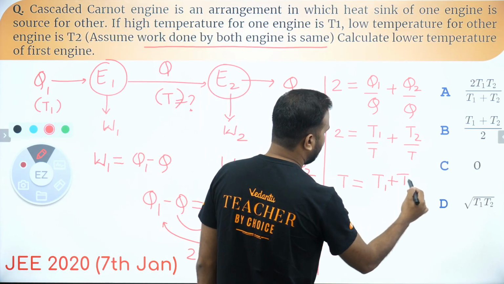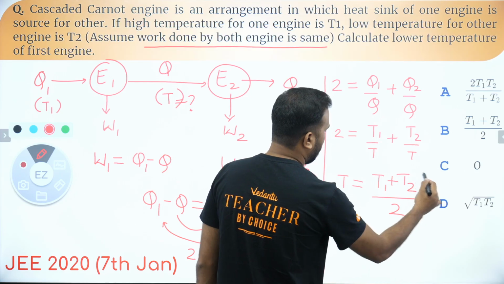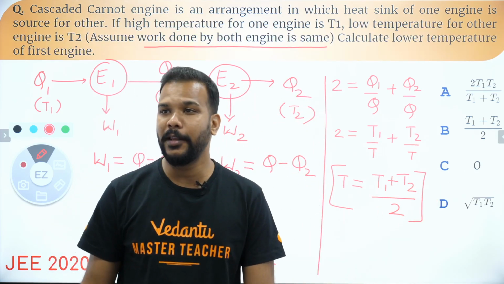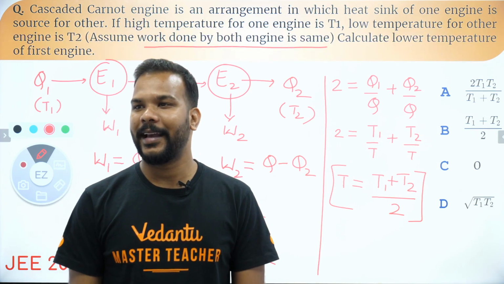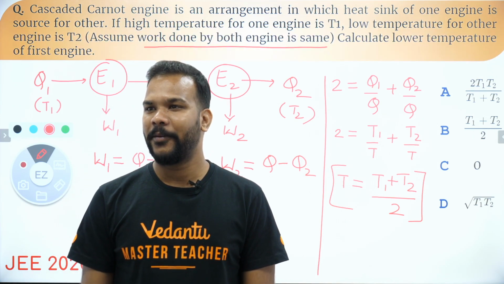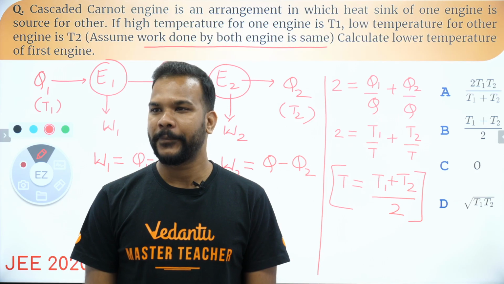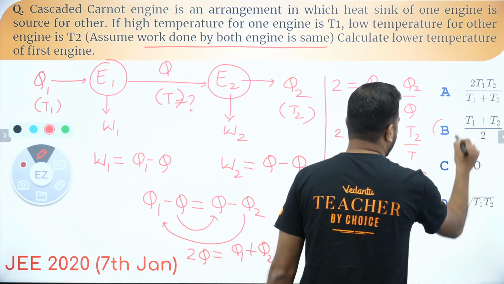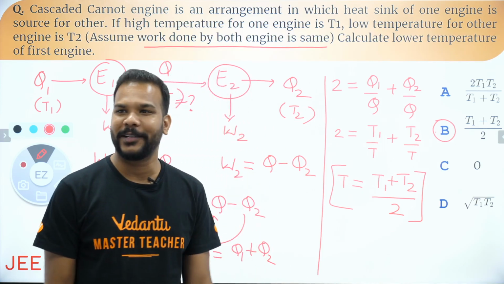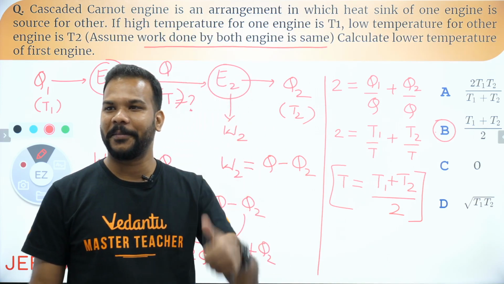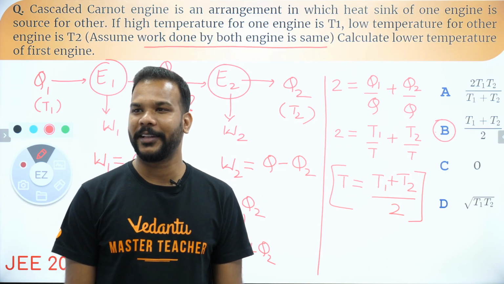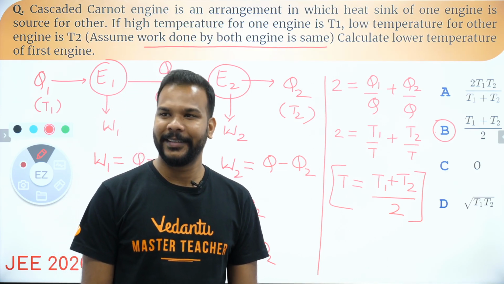Are you telling me that in the chat box? Keep filling the chat box with the response, guys. Come on, keep the Josh high, keep the enthu high. Very nice, very nice. Wow. Awesome. People got the answer as option B, and that is the correct answer, guys. T1 plus T2 by 2. Good job, guys. Good job. Awesome. Once again, I can see an awesome response on this question. Very nice.